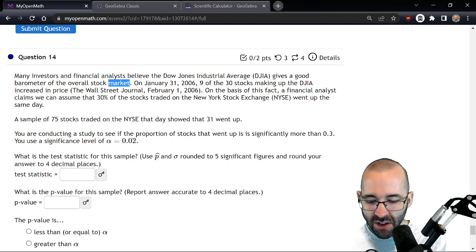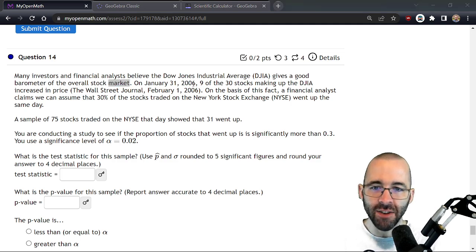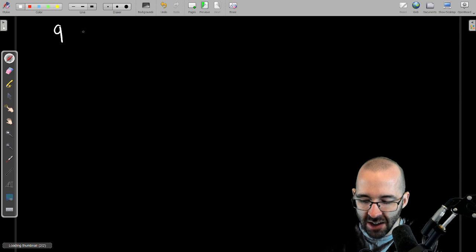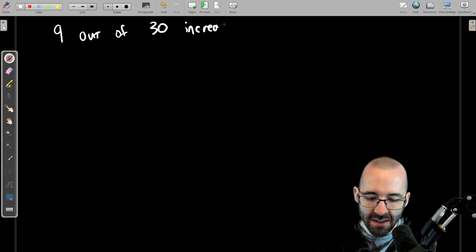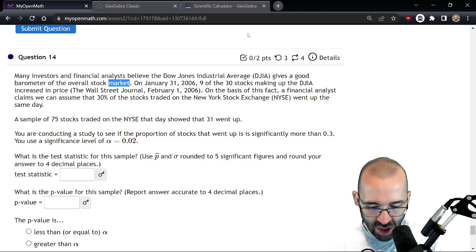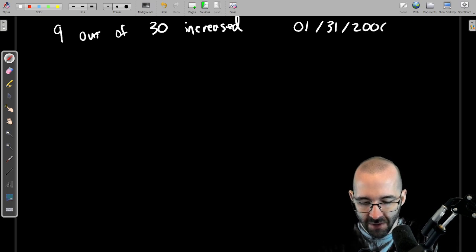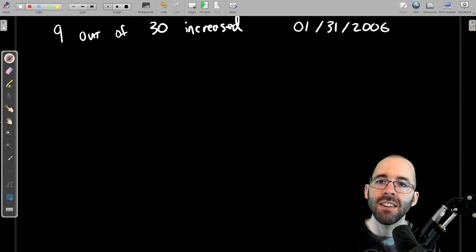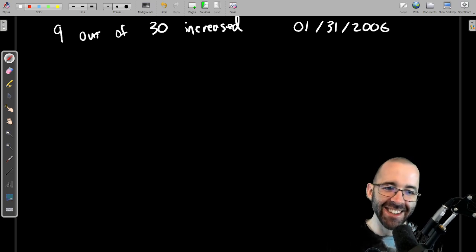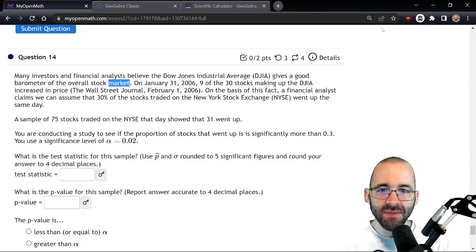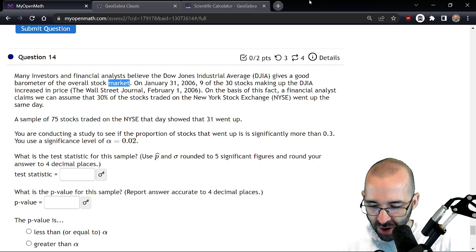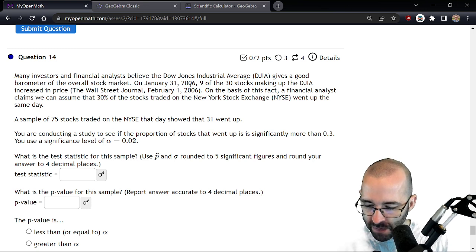9 of the 30 stocks making up the DJIA increased in price. All right, I don't know how to write that down, but let's write something down. 9 out of 30 increased, January 31st, 2006. I don't know how we're going to use that yet. Well, I do, but you wouldn't if you hadn't seen this problem before. Okay, but it looks important. All right, and that's according to the Wall Street Journal, February 1st edition.